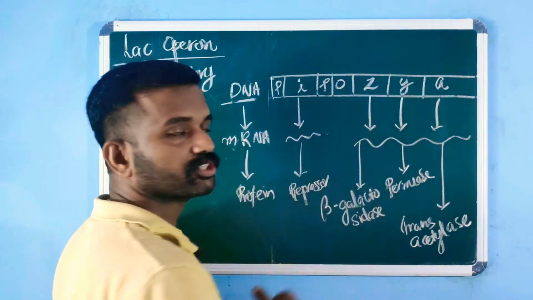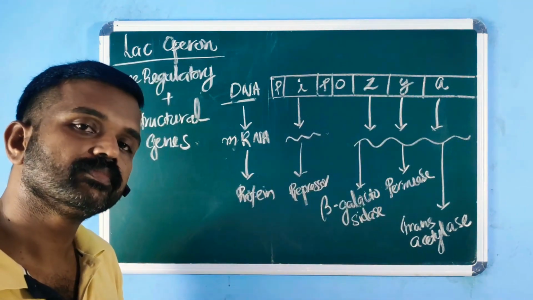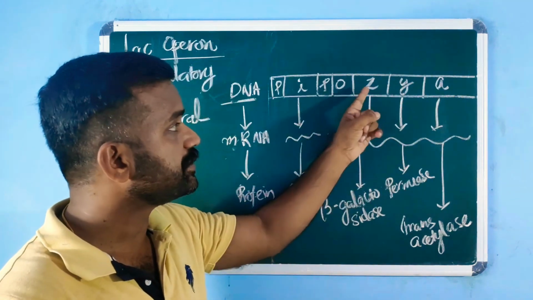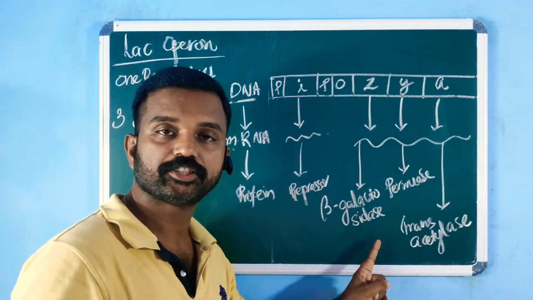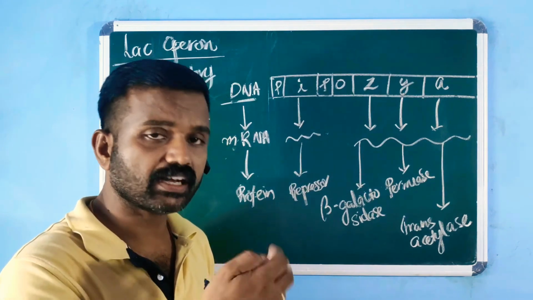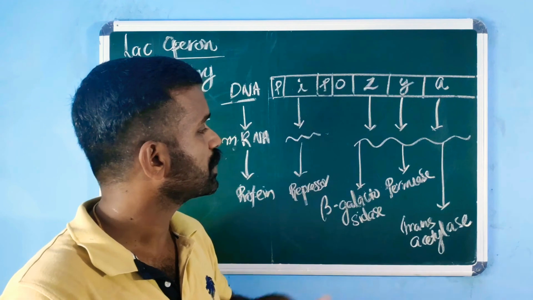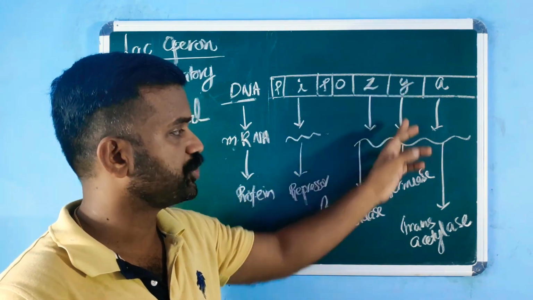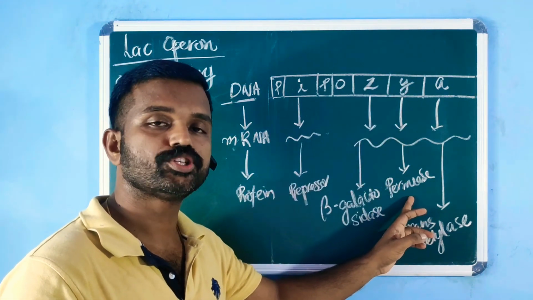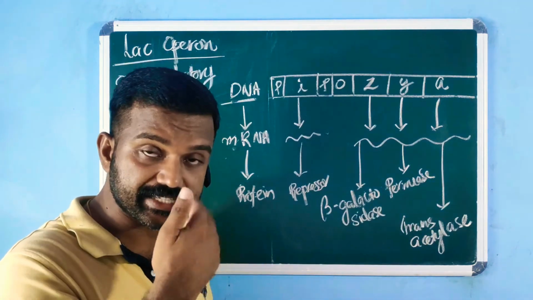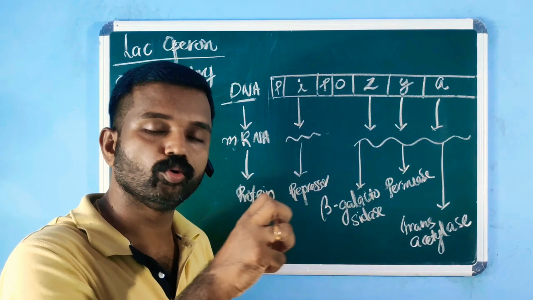These three are the structural genes. The three structural genes are ZYA. Z gene codes for the enzyme beta-galactosidase, which catalyzes hydrolysis of lactose into glucose and galactose. Then Y gene codes for which enzyme? Permease enzyme, which increases the permeability to lactose.